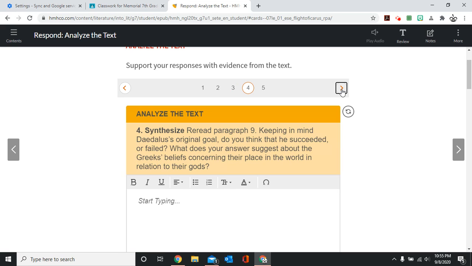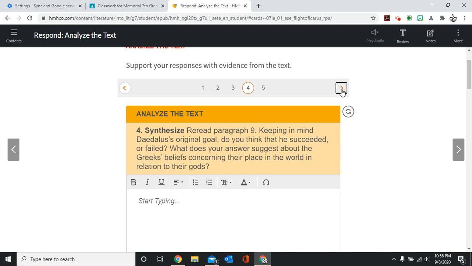Question number 4. Synthesize. As we go further along, their questions get a little bit more difficult. In synthesize, we read paragraph 9. So keeping in mind Daedalus's original goal, remember his goal was to get off of the island and to find freedom. Do you think that he succeeded or that he failed?